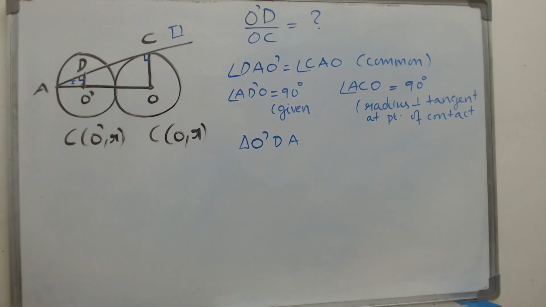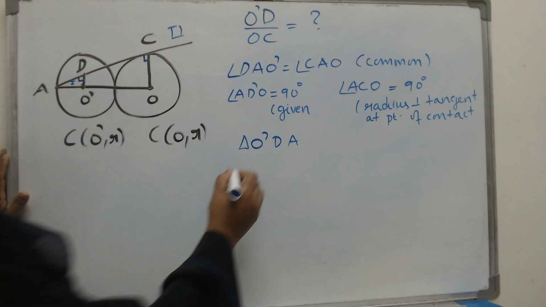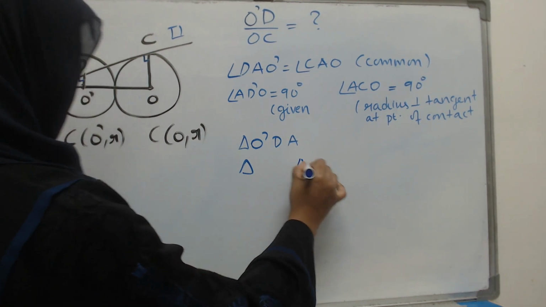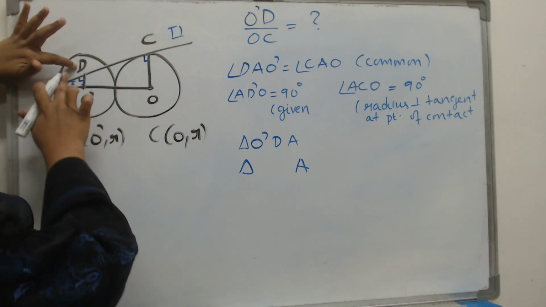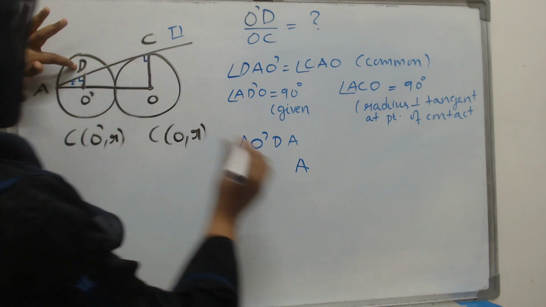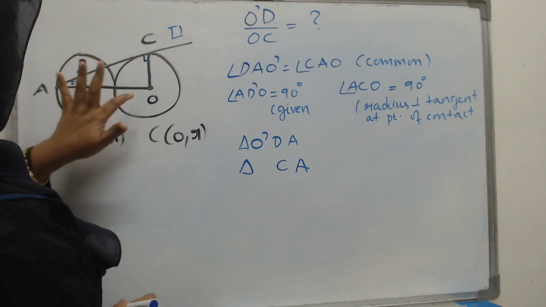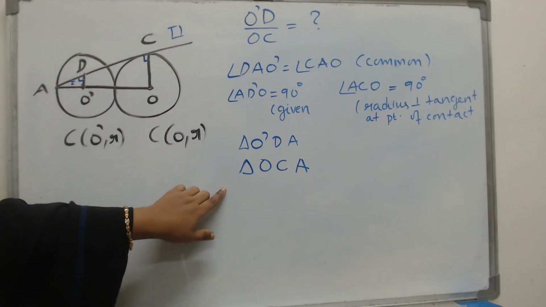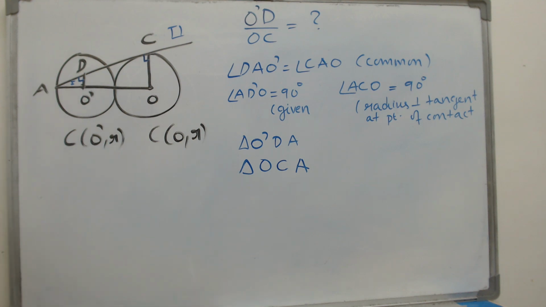But be very careful when you write the similarity. How will you write? A is equal to what? Again A. D is equal to what? The angle D is equal to C. So you write C here. The only vertex which is left is this. So this is the name of two similar triangles.